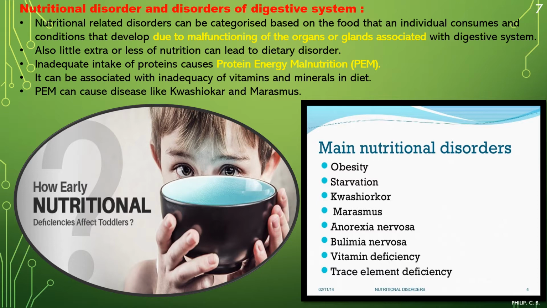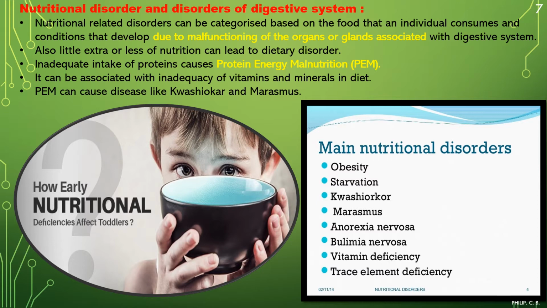So if your food is proper, then there is no issue. As we read in the previous slide, we will be healthy, our immune system will be strong. But if you are not having a proper diet, if our diet does not include proper food, then what happens? Then our body functioning stops, or there will be malfunctioning of the organs, glands, etc. There will be either less secretion or over secretion.